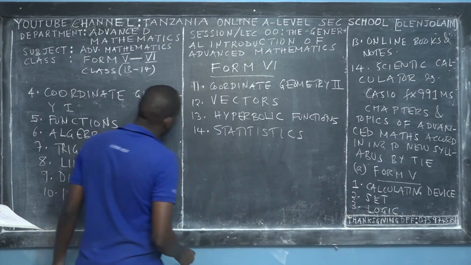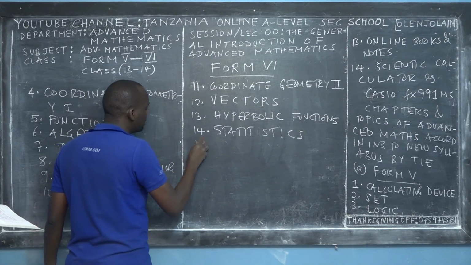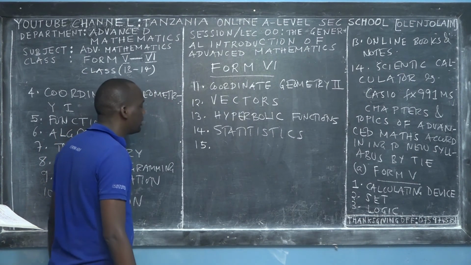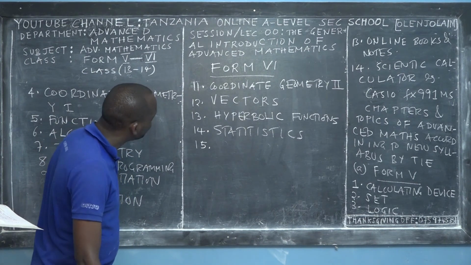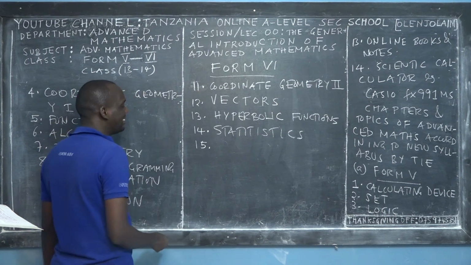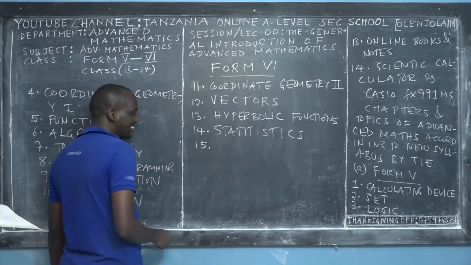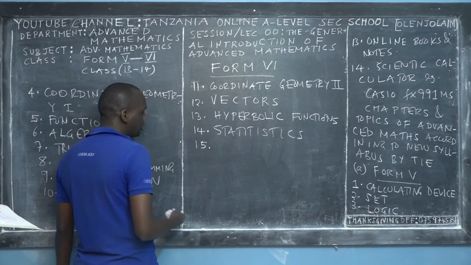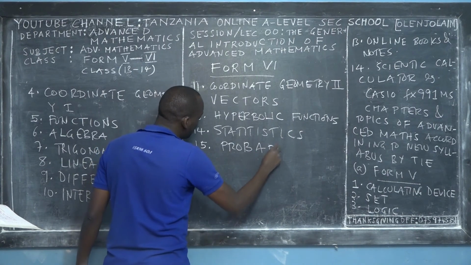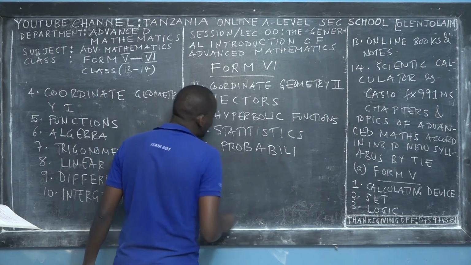And this we used to call Statistics 1, where we learn about measures of central tendency and measures of dispersion: variance, quartiles, percentiles. There are a lot of interesting things. Then the 15th topic, after statistics, is probability. This is the point where I refer to the concise course of statistics.